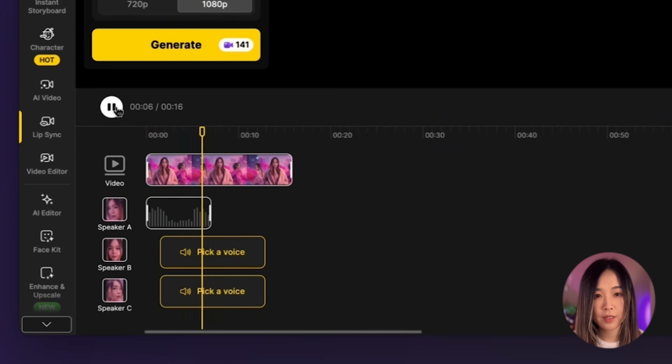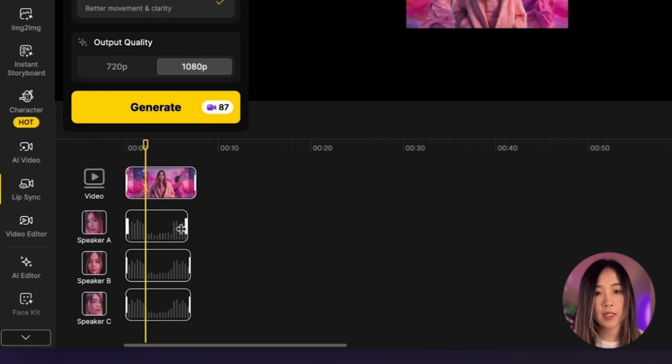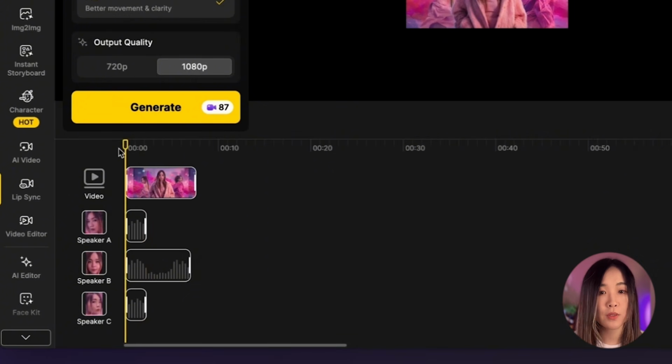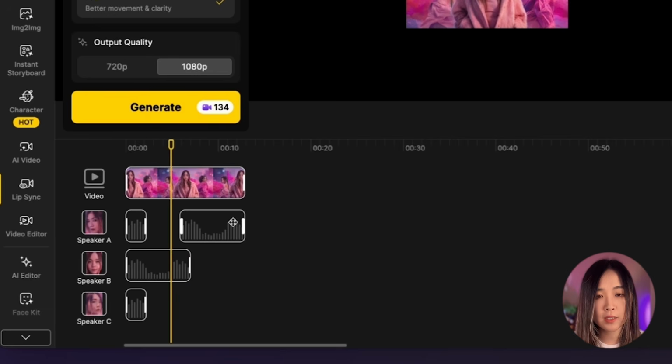You can hear this part is where they're all singing together, and then this part is where it's just one singer. So I'll upload the same clips for all 3 of them. And then I'll adjust the duration for each person and who's active for the solo section. And for this part where they sing together again, we can just add the same track again.